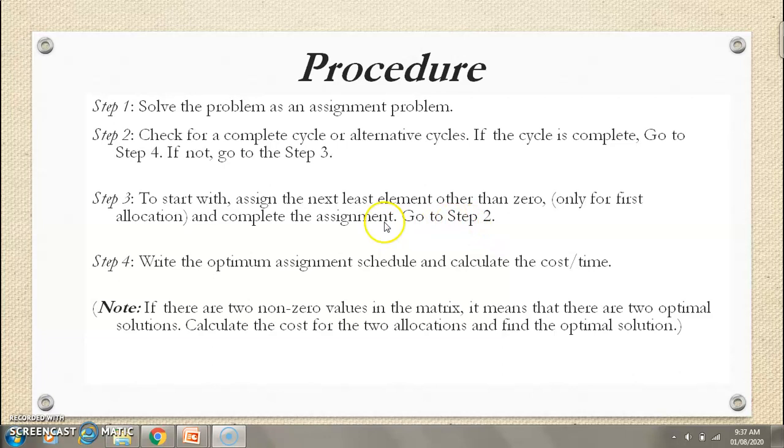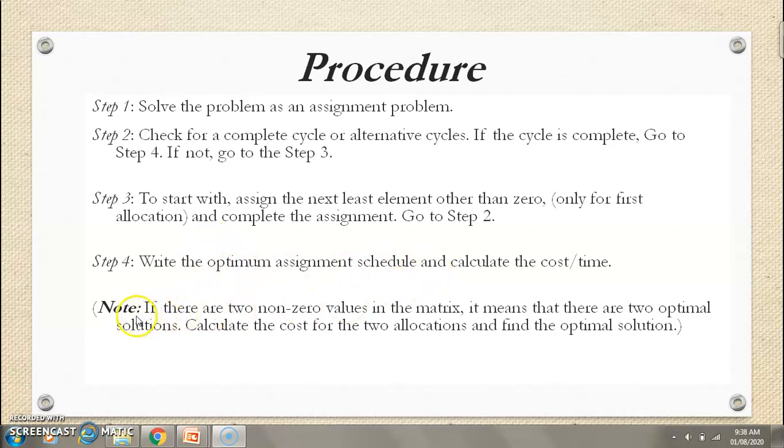So again we check whether a cycle is complete or not, and if alternative cycles are possible, choose the one where we get our optimum value or optimum cycle. But again, if the solution is not optimum from the cycle point of view, then again we consider the next element other than 0 and the next element value, and then make the assignments. This is to be continued till we get the optimum assignment.